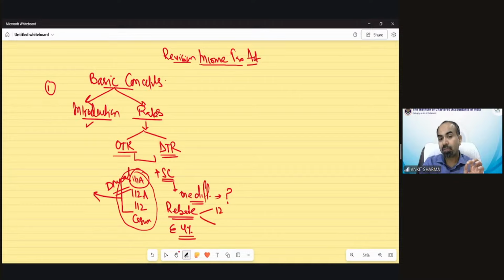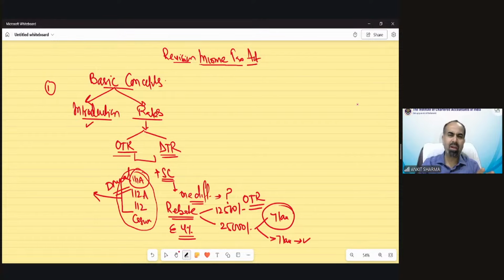Rebate is 12,500 rupees in case of optional tax regime. Under default tax regime, it's 25,000 rupees. But there are two concepts: up to 7 lakh rupees, 25,000. And if your income exceeds 7 lakh rupees, then also rebate could be applicable up to 7 lakh 22,000, that much amount of rupees, which we have already discussed in the basic concept chapter. The third part of the basic concept chapter is agricultural income.